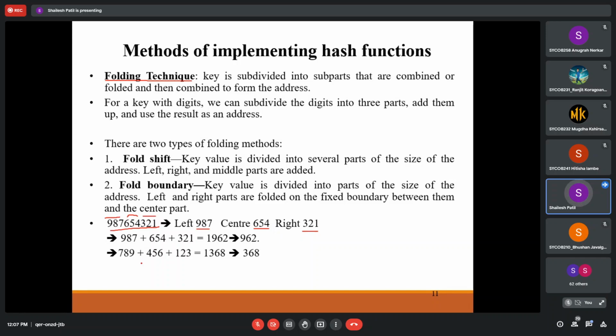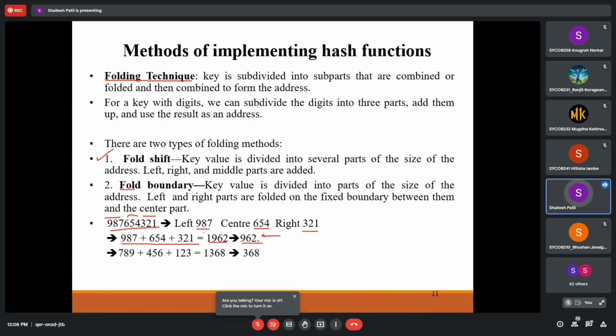In that case, all three, left, center and right, are added together. It will generate 1962, and the leading one is removed from this, and the key will be considered as 962. So this is called the folding technique. Otherwise, this is a fold shift. The key value is divided into several parts of the size of the address, and the left, right and middle parts are added.